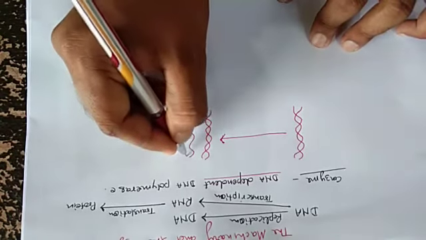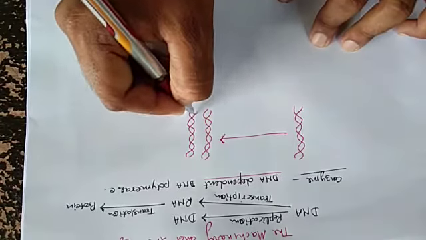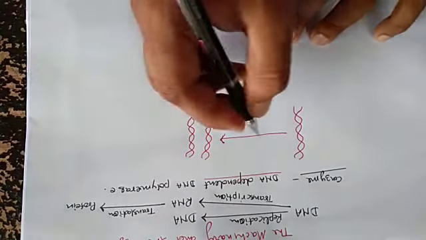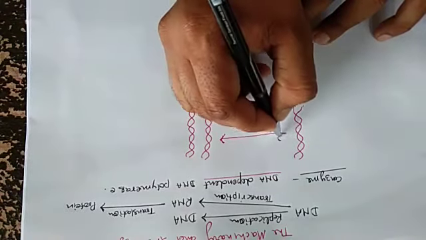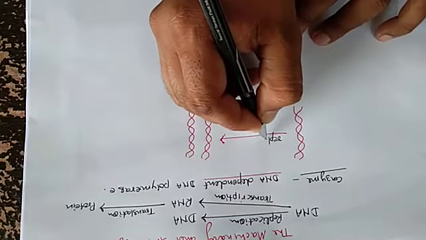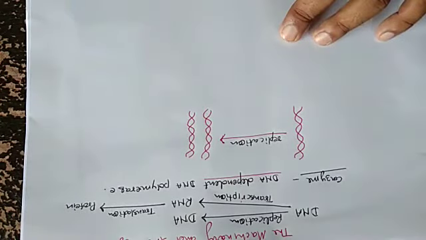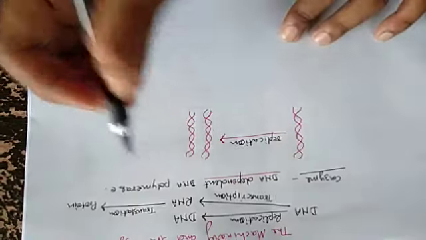Okay, and one is the same as the other. That process is known as replication. And the enzyme is DNA dependent DNA polymerase.